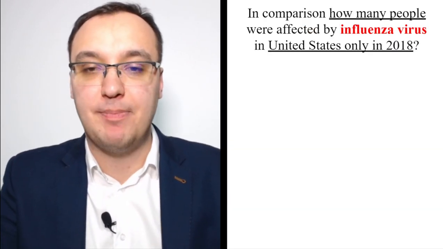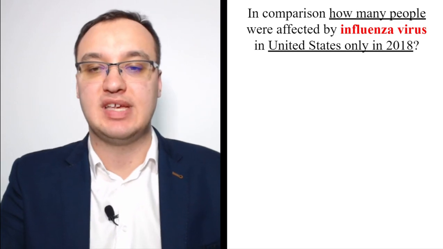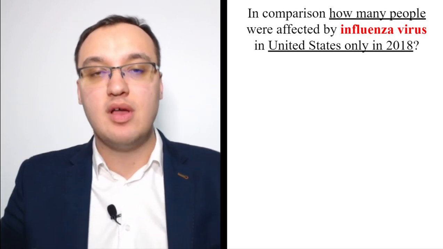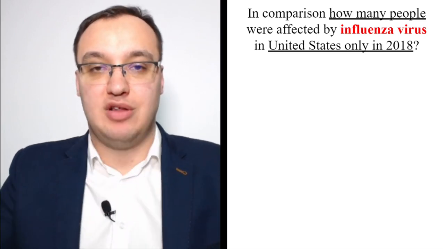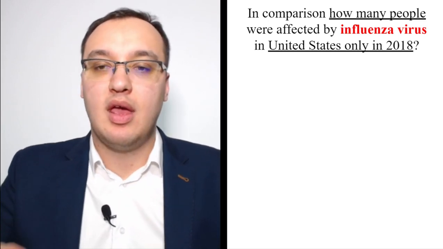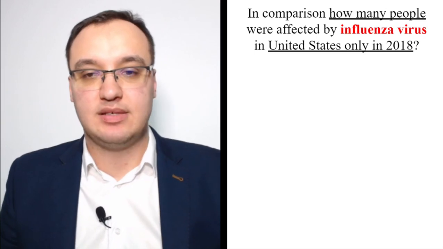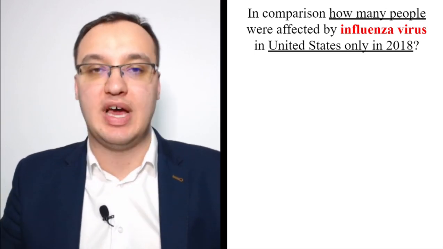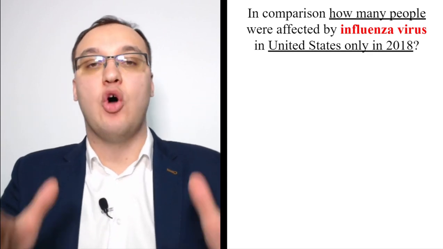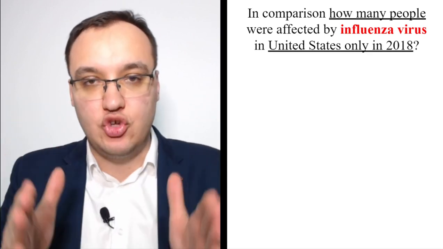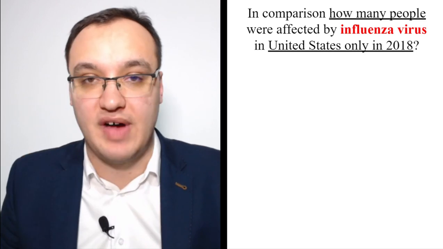In comparison, how many people were affected by the influenza virus in the United States only in 2018? Now my purpose here is to calm you down a little. Influenza virus, you know what that is. In 2018, in the United States only, not in China, not in Europe, not everywhere else. This is also a virus.